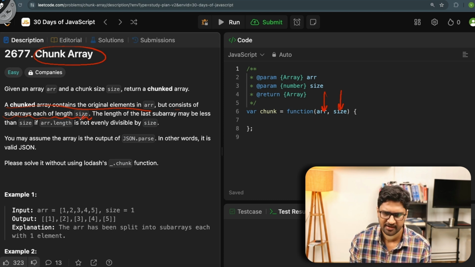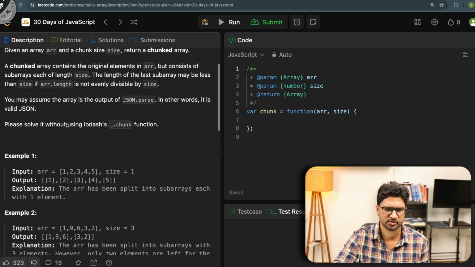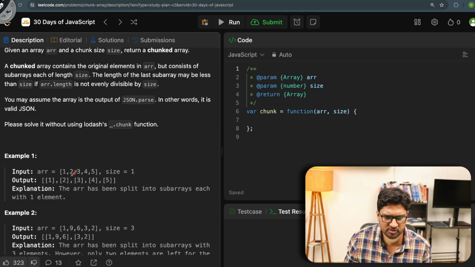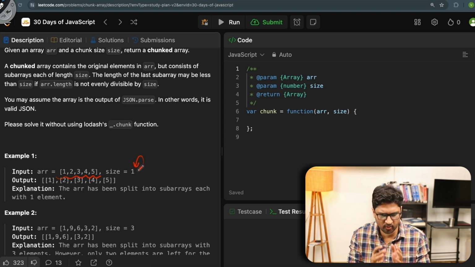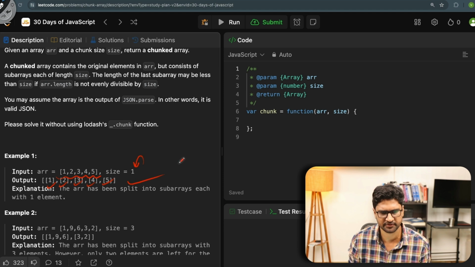Makes sense? Let's try to understand this with the help of an example. Quickly move on. It's an easy question. Let's try to quickly do it. So I have an array which looks like this: 1, 2, 3, 4, 5. I have a size of 1. So if the chunk size is 1, I'll divide it into 5 equal sizes: 1, 2, 3, 4, 5, like this. Perfectly fine.